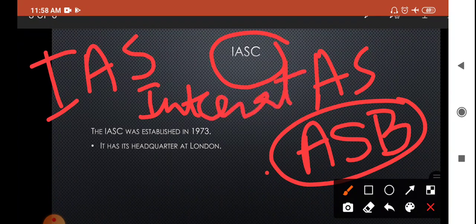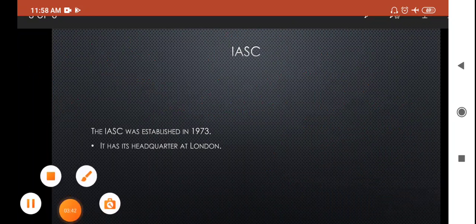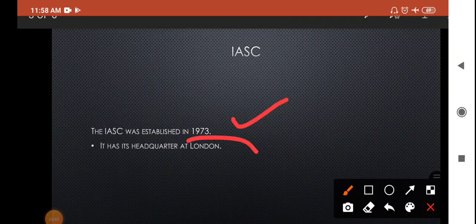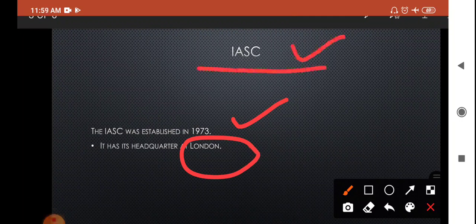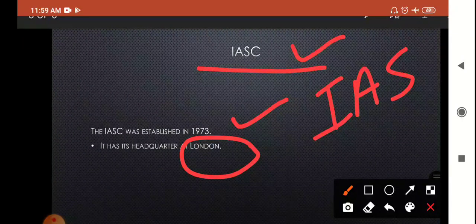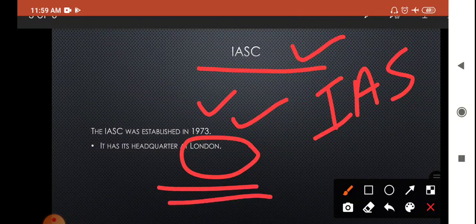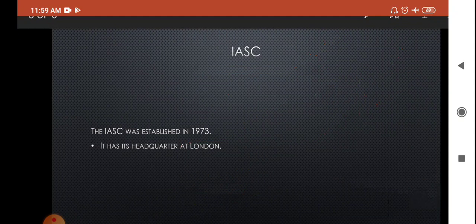This institution came into existence in the year 1973, and it has its headquarters at London. So IASC is the committee responsible for making the international accounting standards, established in 1973 with headquarters at London. This is the basic information about the committee.